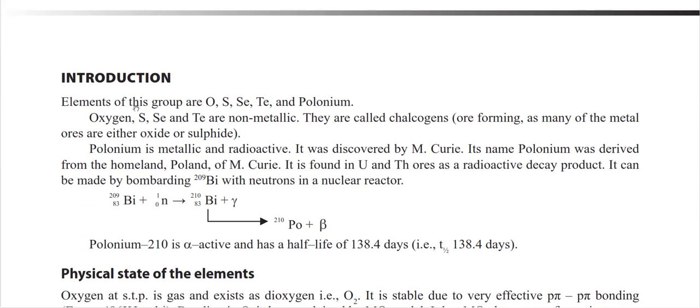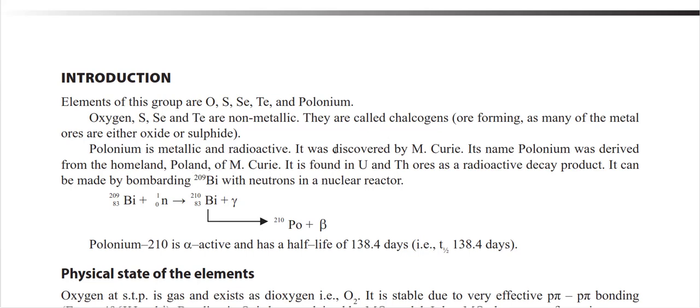So these are the elements of this group, and most of them are non-metals. They are known as chalcogens because they are ore forming, and polonium is the only one with metallic character. However, it is radioactive, and it was discovered by Marie Curie. The name polonium is given because it was found in Poland. According to her homeland, she gave the name polonium.